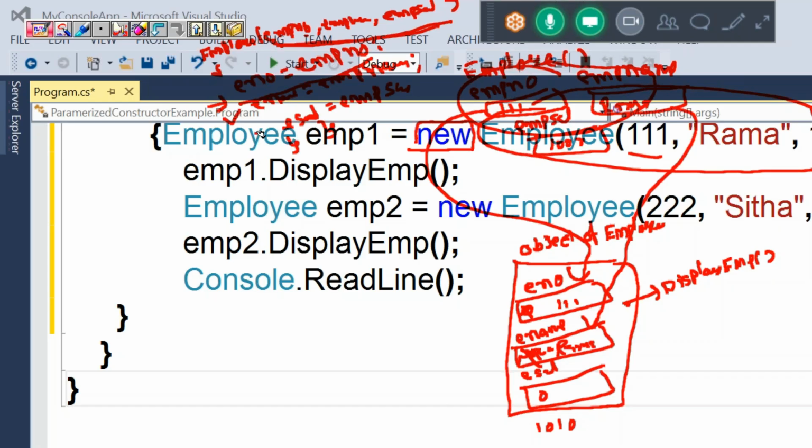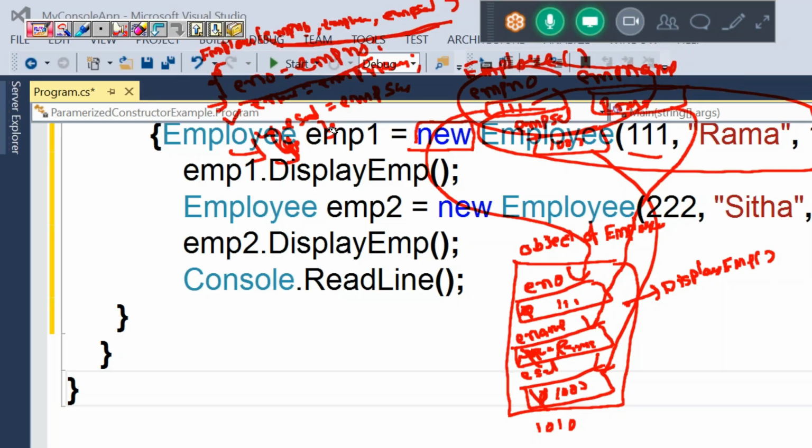Next statement is ESAL equal to EMP sal. EMP sal, that is what? 1000. Means with the help of parameters we initialized what variables? Instance variables. And constructor execution is completed, means control has encountered the closing brace of the constructor.